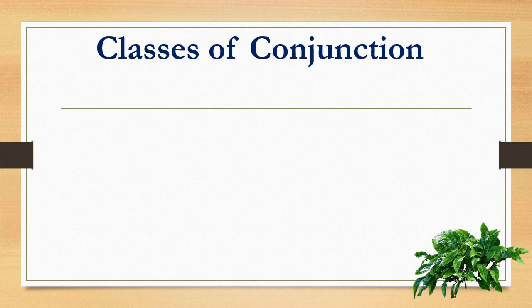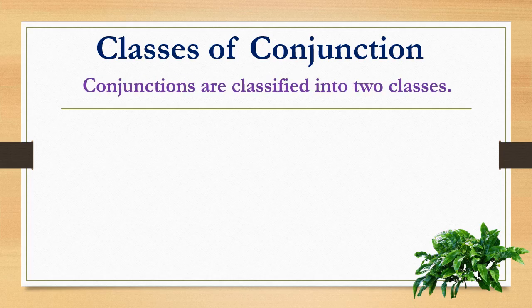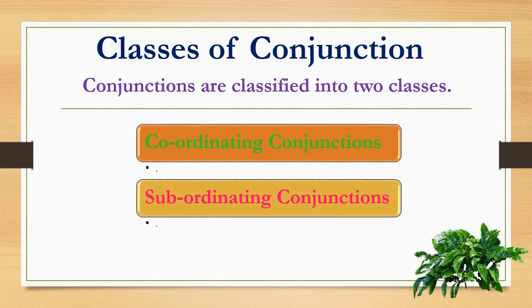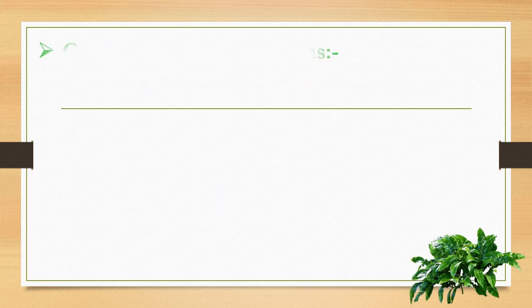So these are the classes of conjunction, or types of conjunction. How can we classify them? Let's see. Conjunctions are classified into two classes, and these two classes are coordinating conjunction and subordinating conjunction. These are the two classes.